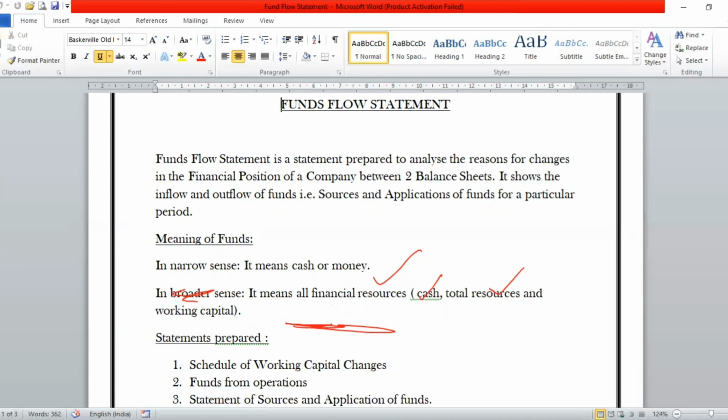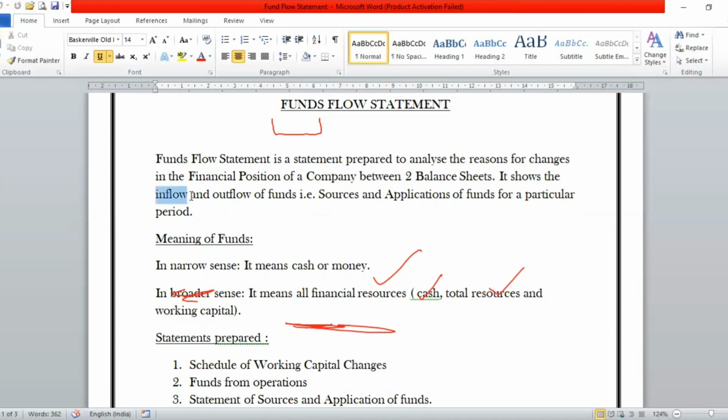Now, here we have already discussed the meaning of funds. Now let's talk about the second part that is called flow. Now, flow is of two types. Flow basically means the movement of anything. How can you describe it here? Flow here is with respect to the funds. So the flow will be discussed.